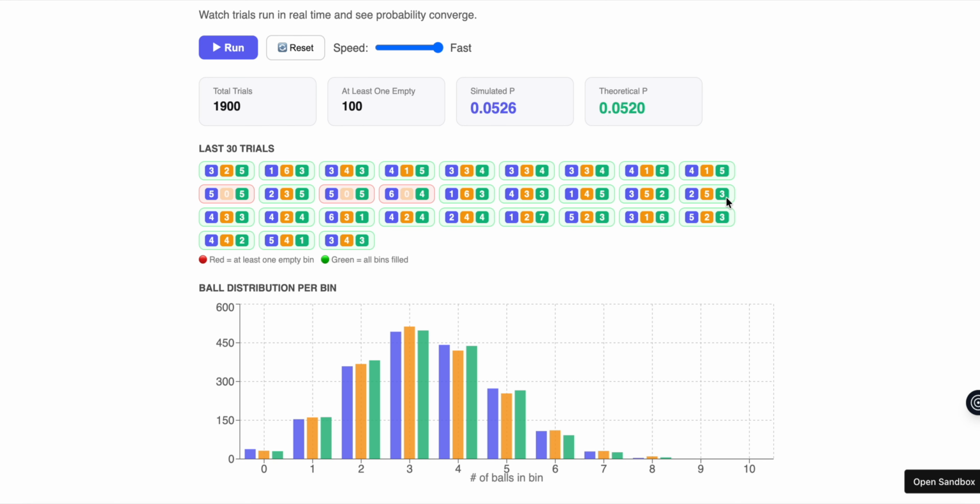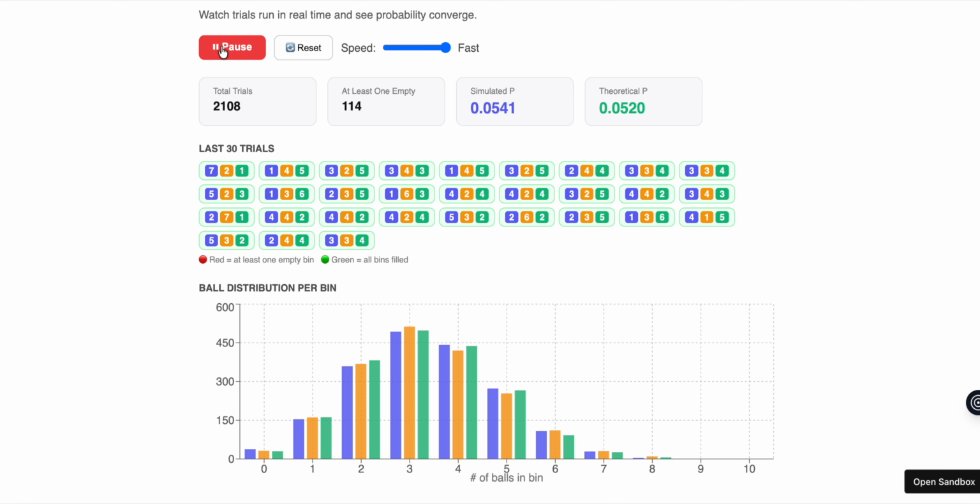Hey guys, I created this sandbox simulation for the problem we were just doing. So here we have already done 1900 trials, and the number of scenarios where at least one bin is empty is 100, which gives us a simulated probability of 0.0526, and what we just calculated was 0.0520. If we let it run for a longer period of time, you can see the number slowly converging to our theoretical probability.